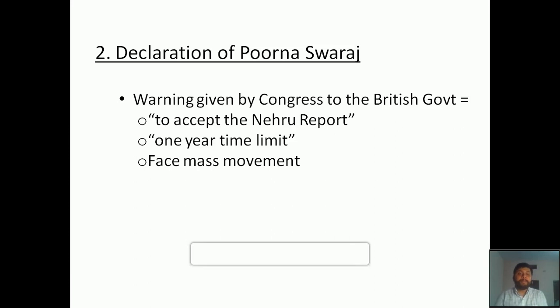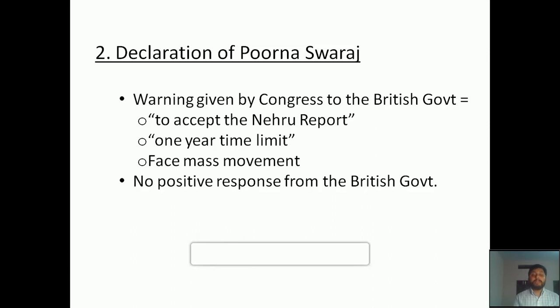That means they asked the British government to accept the Nehru report, and they gave a 1 year time limit, and if the British were not ready to accept the Nehru report and other implementations, they would face a mass movement. So this was the warning, the ultimatum, given by the Congress to the British government. But even after completing 1 year, there was no response, not even a positive one.